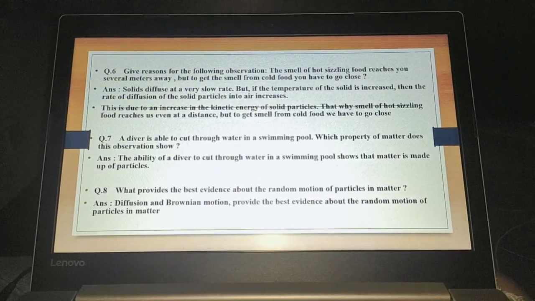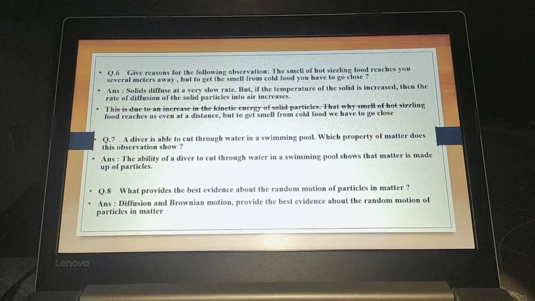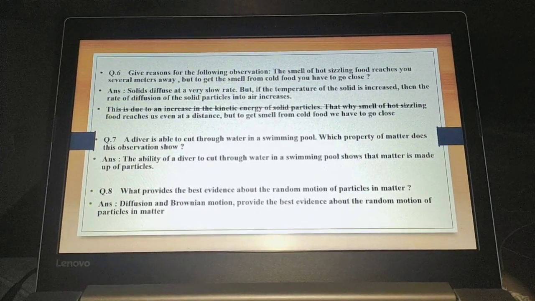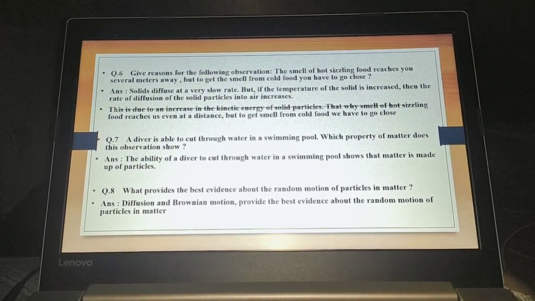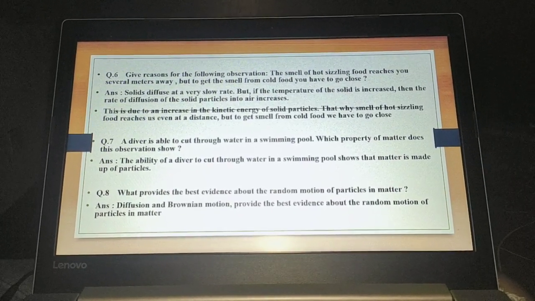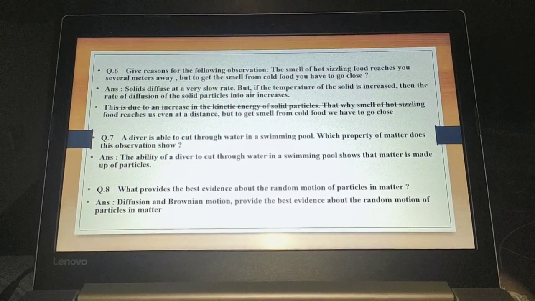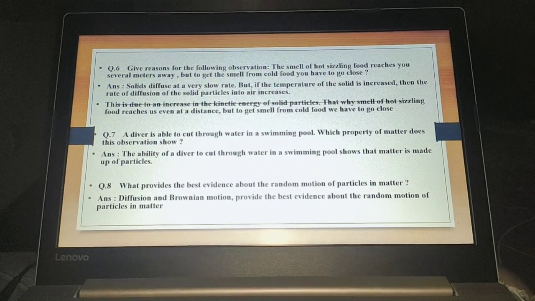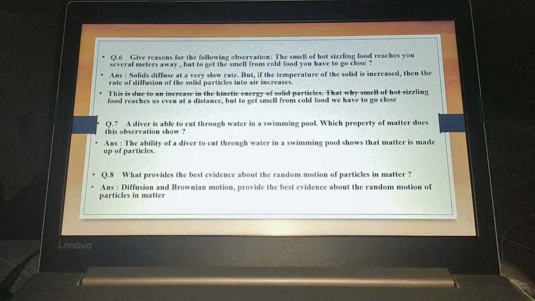A diver is able to cut through water in a swimming pool. Which property of matter does this observation show? So the ability of the diver to cut through water in a swimming pool shows that matter is made up of particles. These questions we have already done in your NCERT.